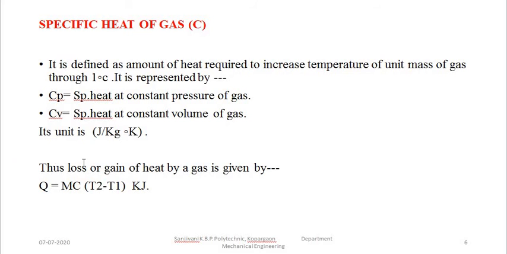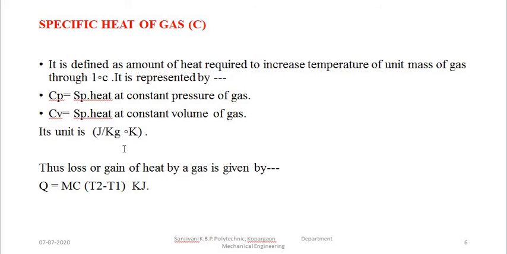Now if you know the specific heat of the gas, we can calculate how much is the heat gained by the gas, or how much is the heat lost by the gas, if you know the changes in the temperature of the gas. So what is the initial temperature of the gas and what is the final temperature of the gas? Suppose we are adding the heat. If the initial temperature of the gas is suppose 10 degrees Celsius, and if you have stopped the addition of the heat and you are measuring the temperature T2, that temperature T2 is 20 degrees Celsius. So we have changed the temperature from 10 degrees Celsius to 20 degrees Celsius.